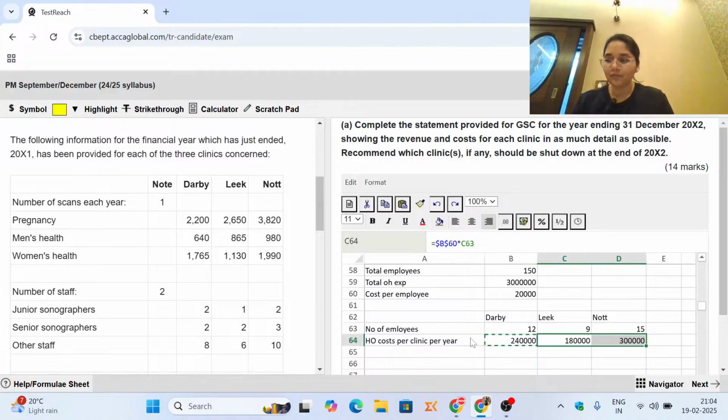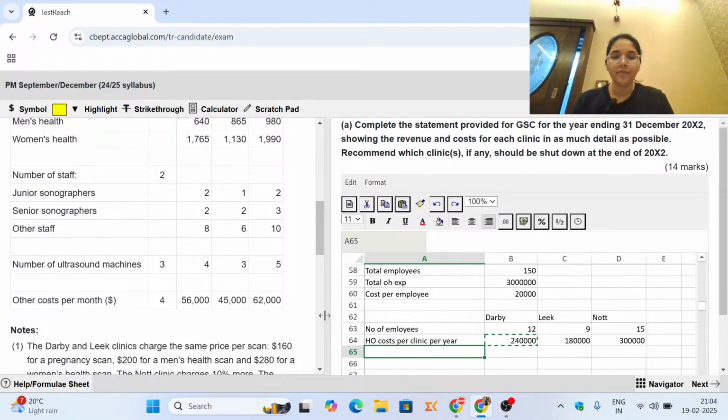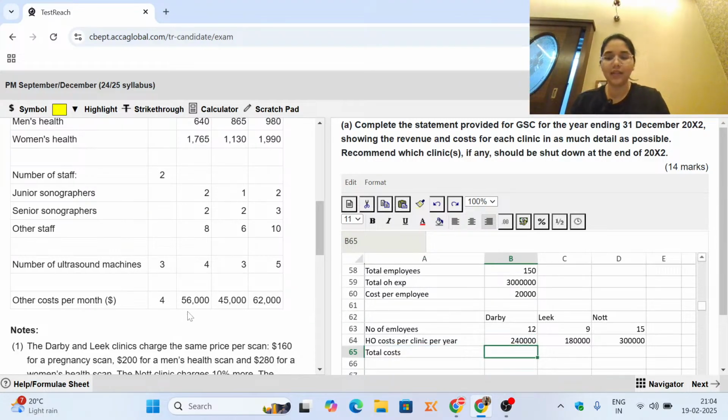Now the total costs are also given to us. The total costs for the clinic, these are per month costs, 56,000 is the other cost per month. If we want to make it annual, this is what we are spending annually. And here for the other clinic, which is Leak, 45,000 into 12 gives me the annual costs. And then 62,000 multiplied by 12 gives me again my annual cost.